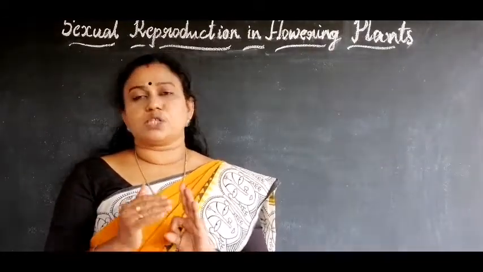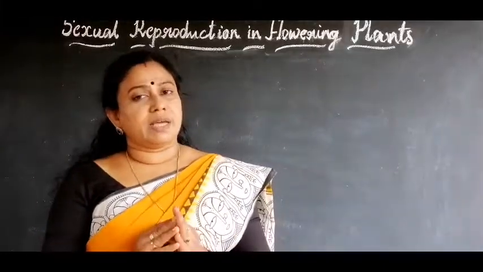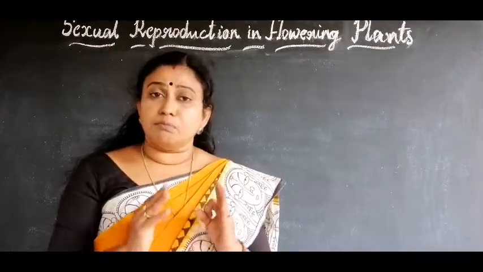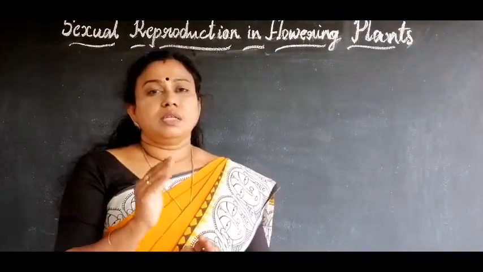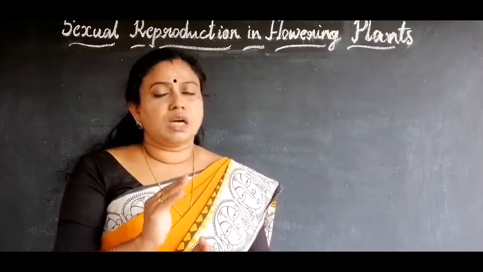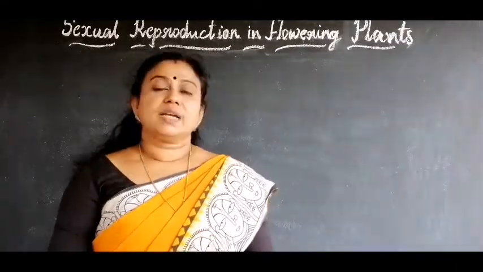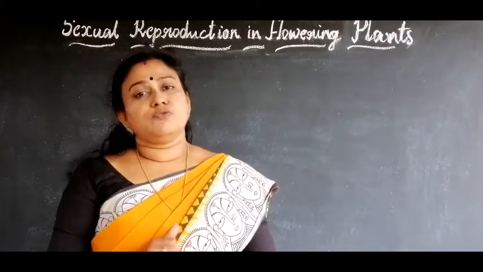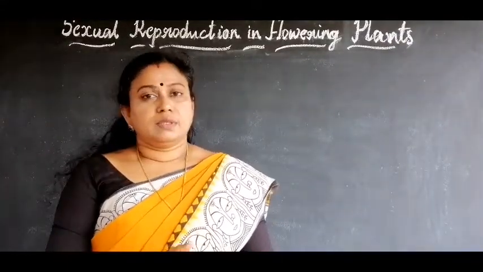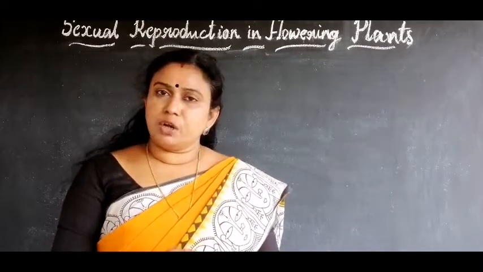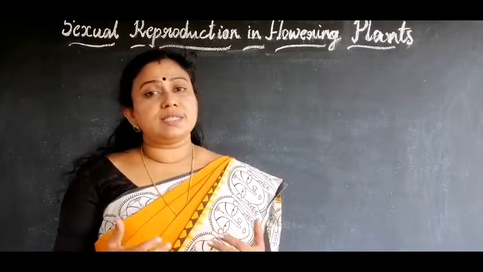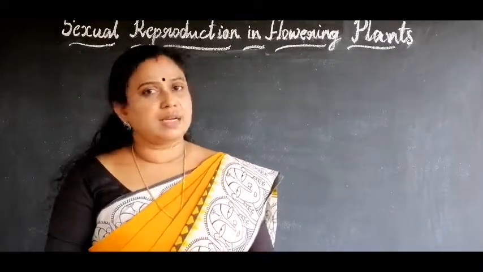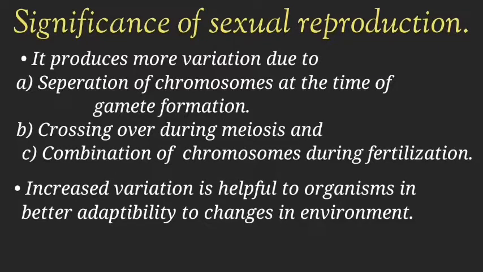So, in case of sexual reproduction, more variations will be there, and these variations are important for the survival of a species under certain unfavorable conditions. As variation is important for the survival of a species, the individuals produced as a result of sexual reproduction can survive under diverse environmental conditions. So, what is the significance of sexual reproduction?